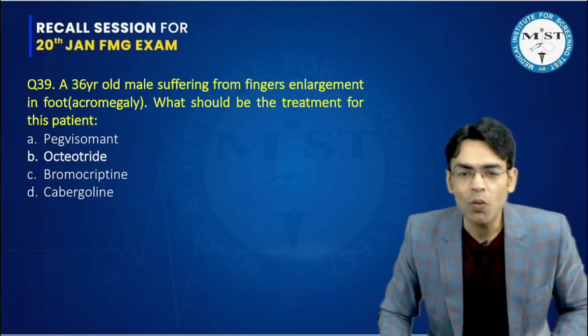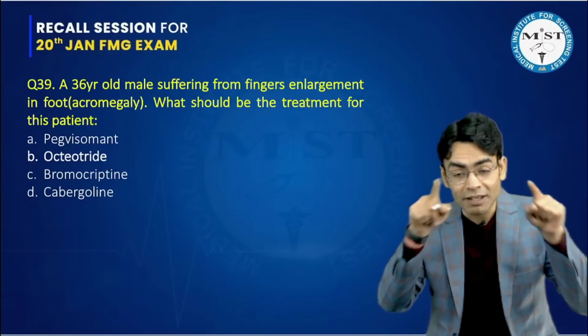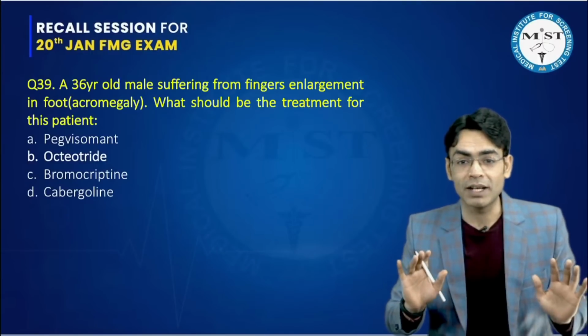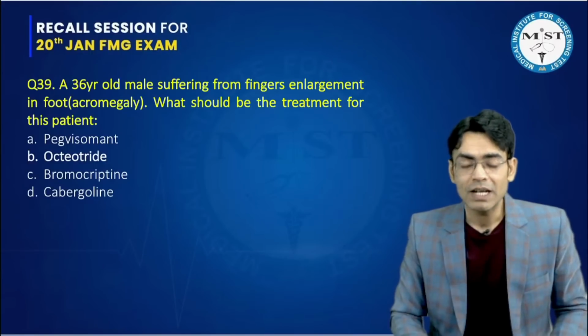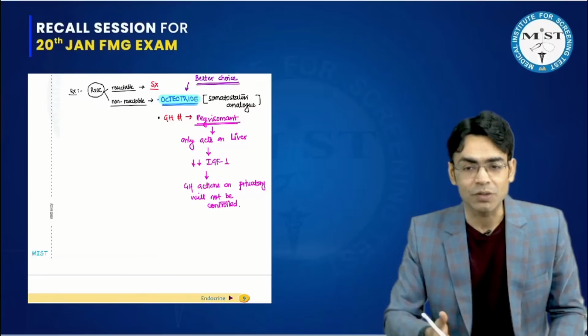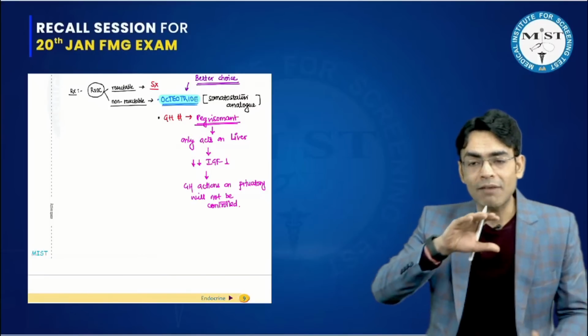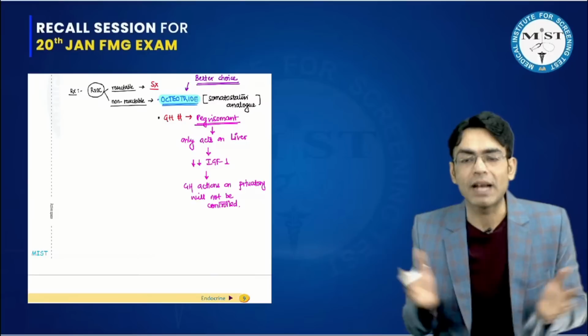A 36-year-old male suffering from finger enlargement in foot, and students even mentioned, sir, in the bracket they have mentioned acromegaly. What should be the treatment for this patient? Now, when we were discussing acromegaly, I told you that acromegaly is due to excess growth hormone, and growth hormone can have central actions and peripheral actions.